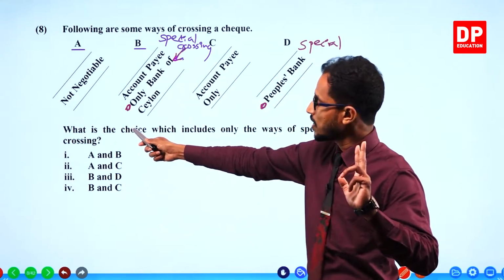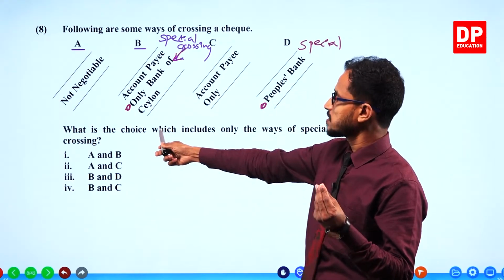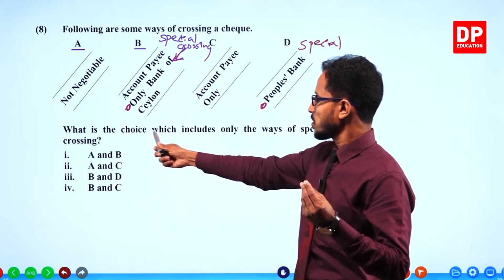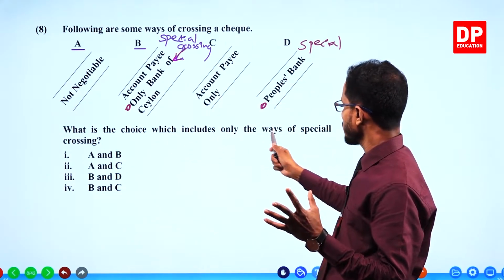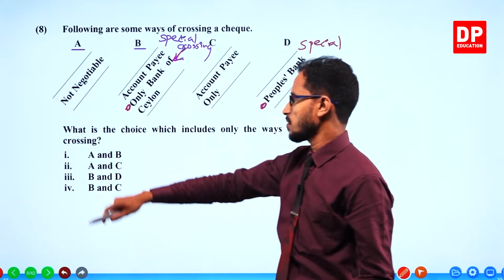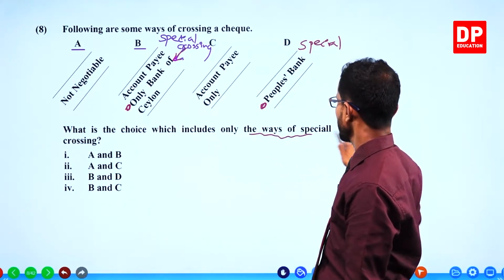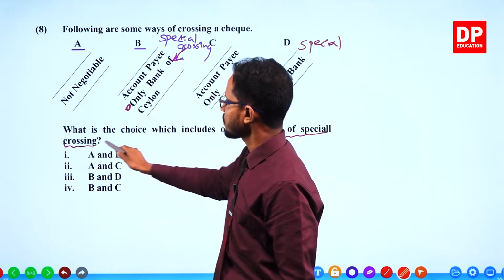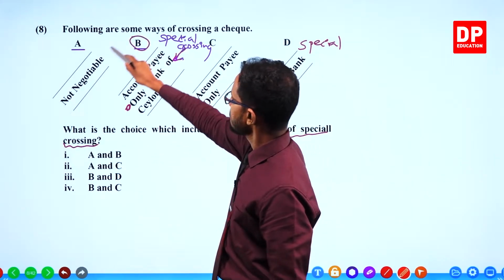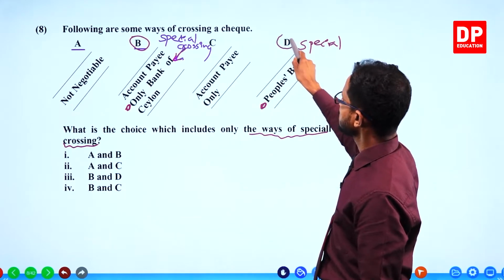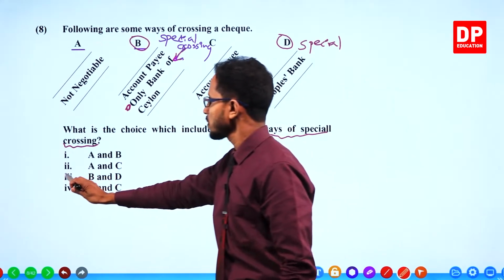The choice which includes only the ways of special crossing already marked. B and D. Third answer.